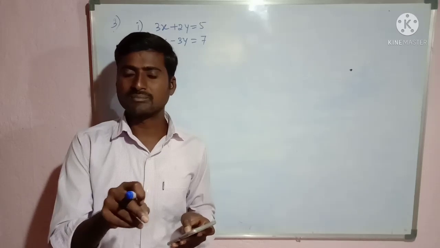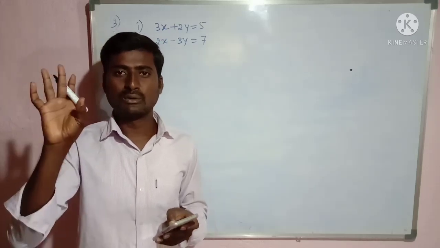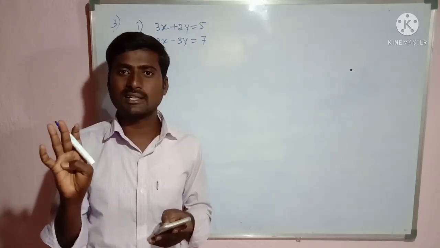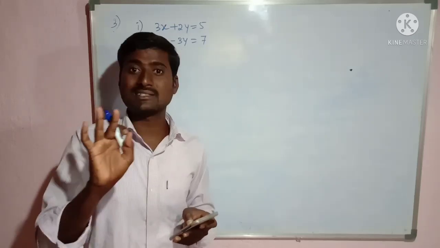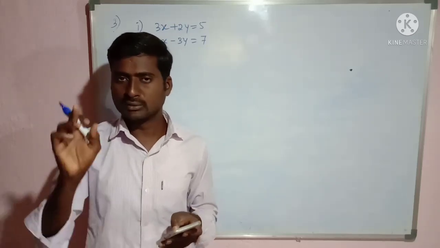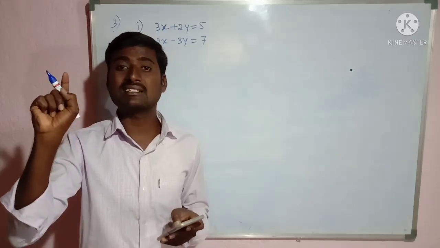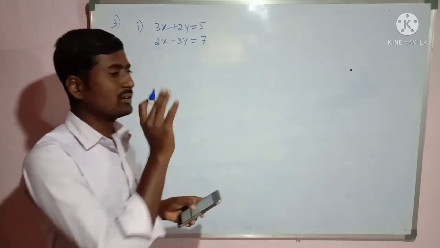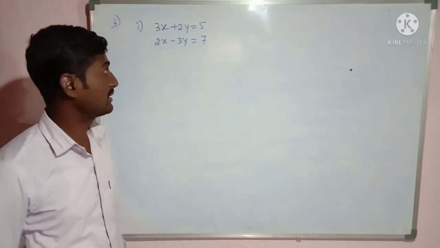Consistent means solution. So in which lines does the solution exist? When two lines are intersecting, a solution exists, that is a unique solution. If two lines are coincident lines, then a solution also exists, that is infinite solutions. So for consistent, there are two conditions: intersecting lines as well as coincident lines. So let us check whether the given equations are consistent or inconsistent.